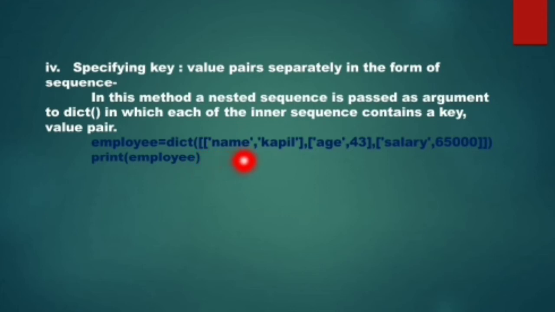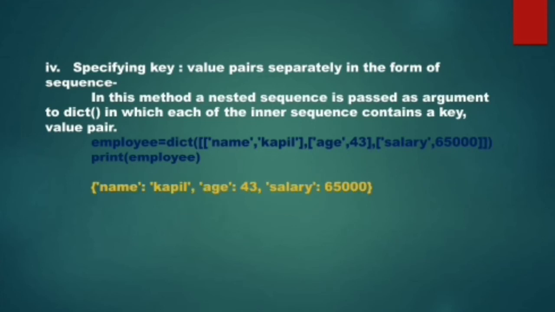In this, each inner list contains a pair. See, the first inner list is name Kapil. So name is the key, Kapil is its value. Age is the key, 43 is its value. Salary is the key, 65,000 is its value. So when I display it, you can see.